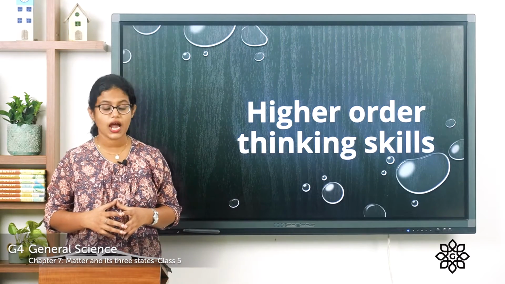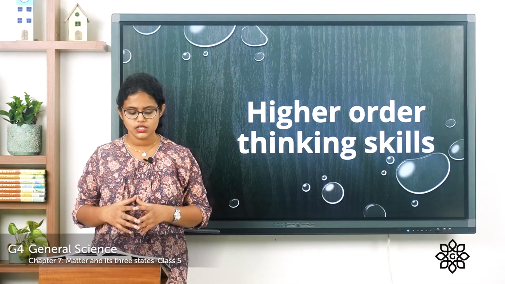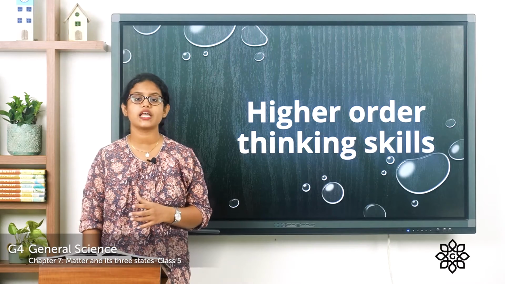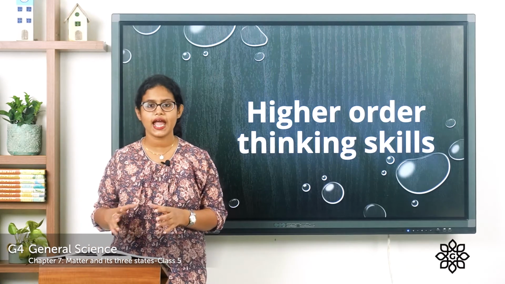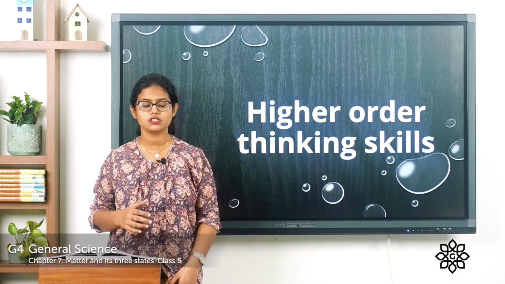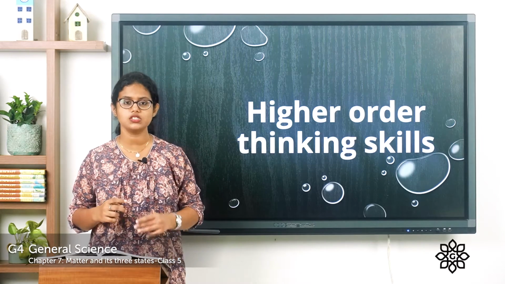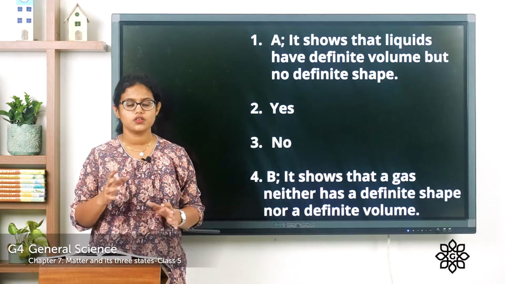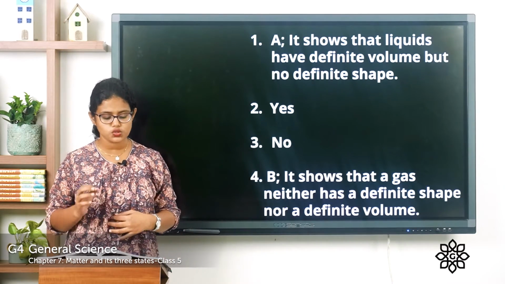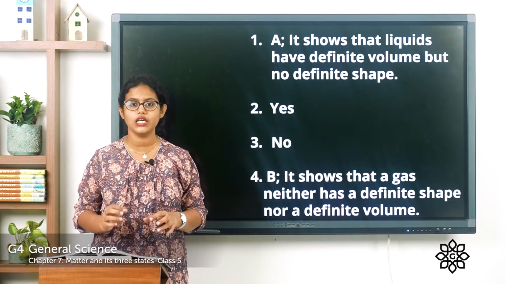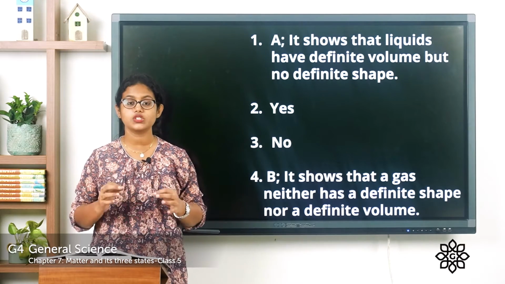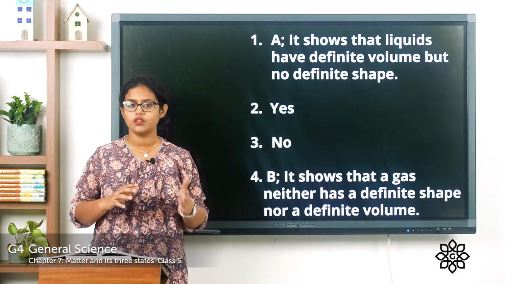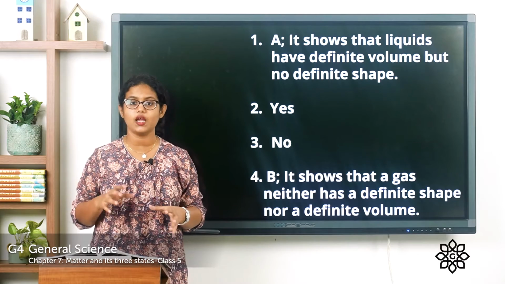Next is higher order thinking skills. Here you can see two sets of pictures, A and B. Below that, you can see the following questions. So let's read out and answer these questions. The first one, which of the two sets describes a liquid and why? Which set describes liquid? The first one or the second one? That is A or B?